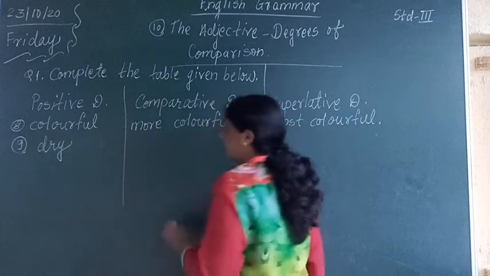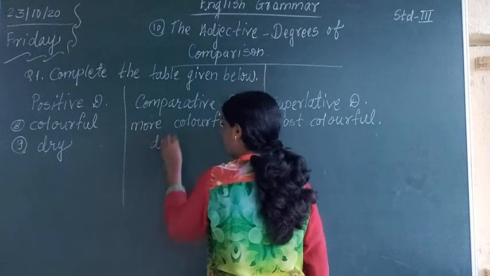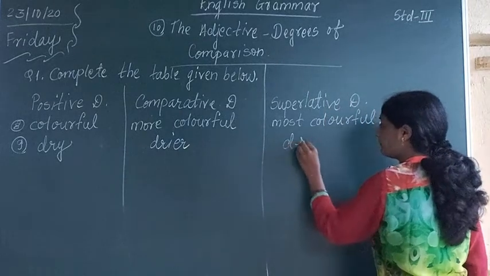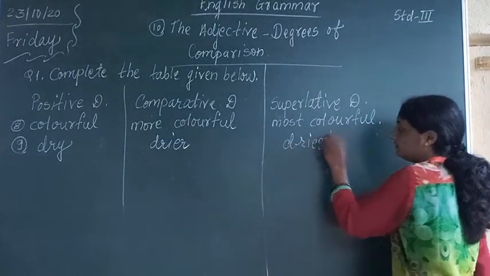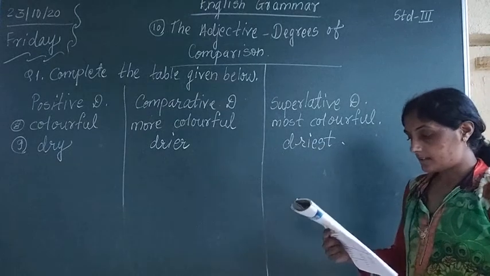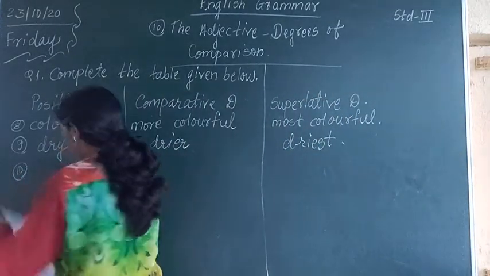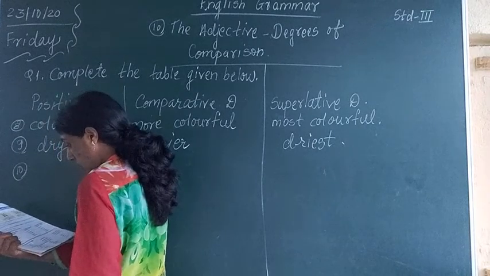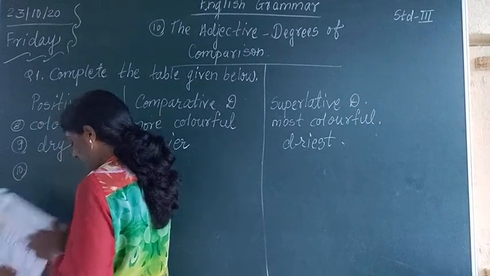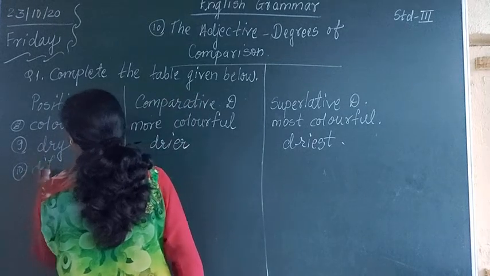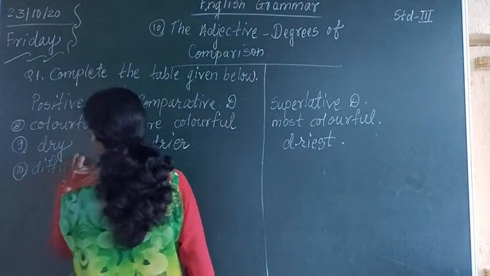D-R-Y, dry. Dry, drier, E-R, and driest. Okay. After that is difficult. What is given? Difficult. What will be the comparative degree of difficult?